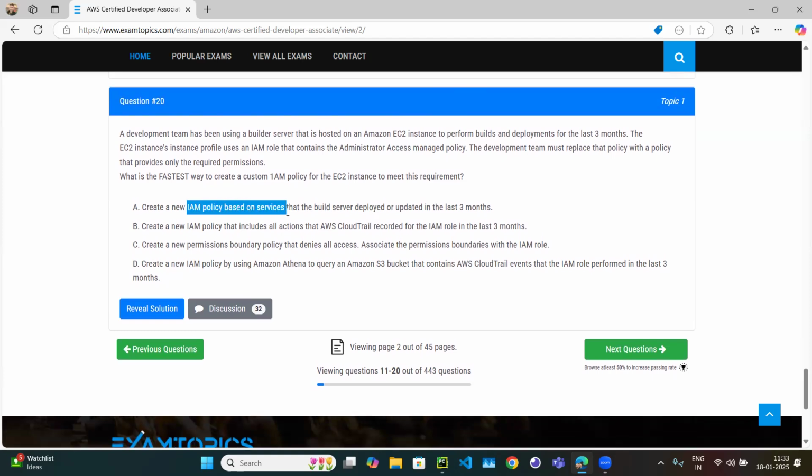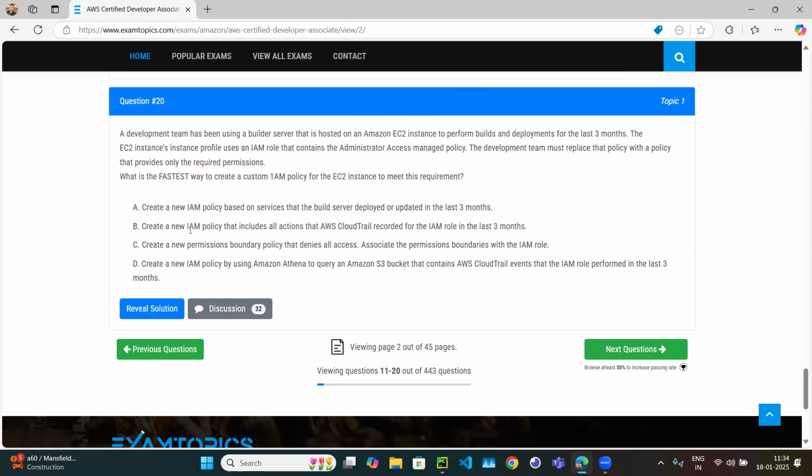Create a new IAM policy based upon services that the build server deployed or updated in the last 3 months. So this looks correct, because we have to replace the policy, so you have to create a new policy, and in that policy you have to give the permissions. Because it's been running for the last 3 months, we will check the last 3 months and see what actions it has taken. But how are you going to know which services it has deployed in the last 3 months? Something we have to do for that.